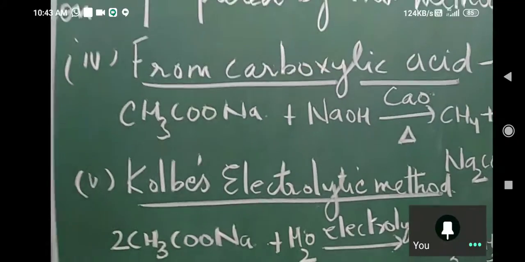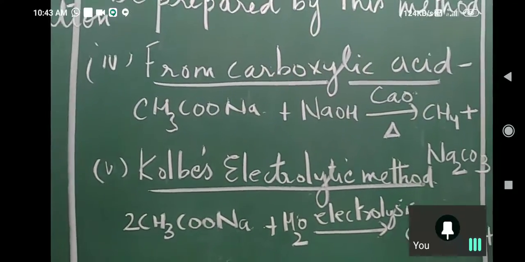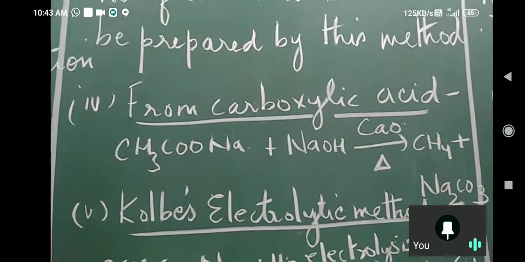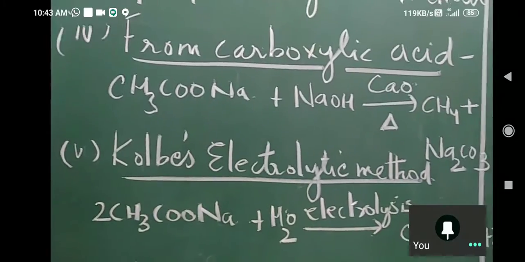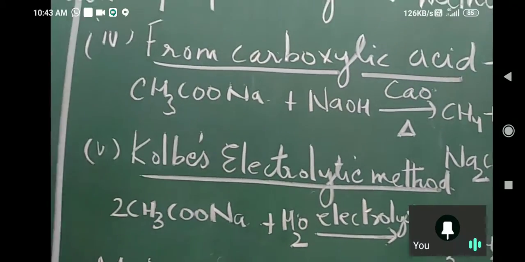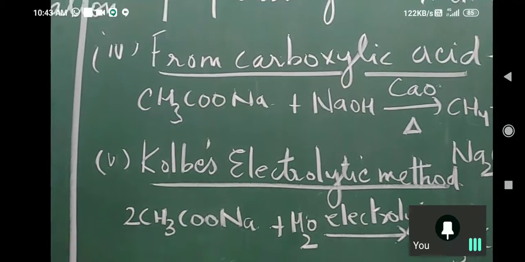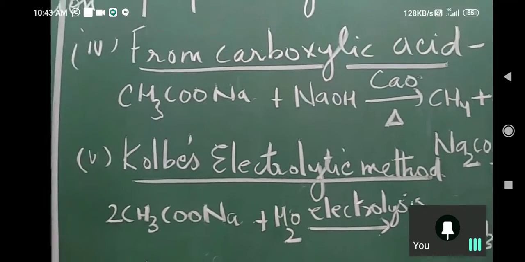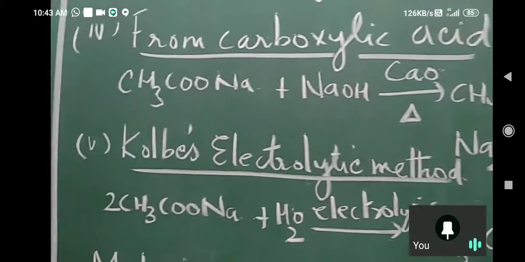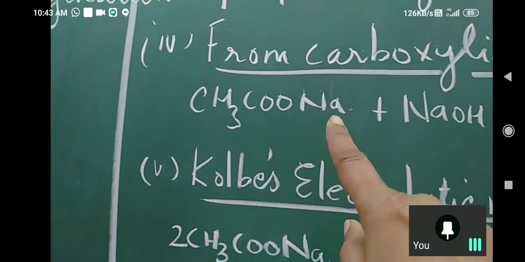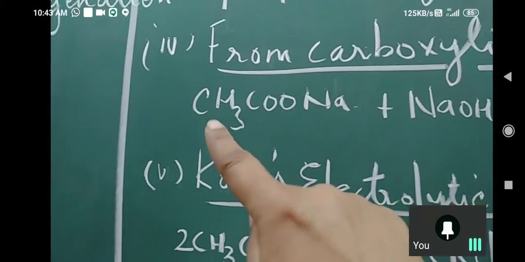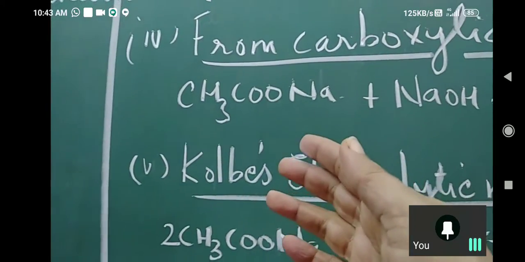Okay, next we go on to the fourth point, that is from carboxylic acid. From carboxylic acid, you know what we are actually doing? In methods of preparation, we try and get compounds from different functional groups. Like we used alkenes, we used alkynes, we used alkyl halide, and now we are using carboxylic acid. Okay, this is sodium acetate. Acetic acid is CH3COOH, or vinegar it is, right?